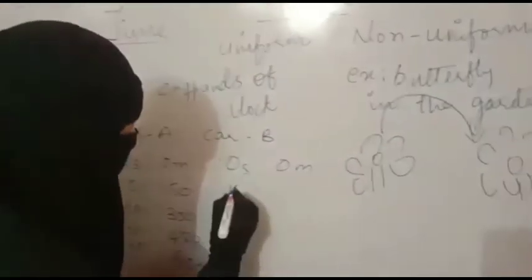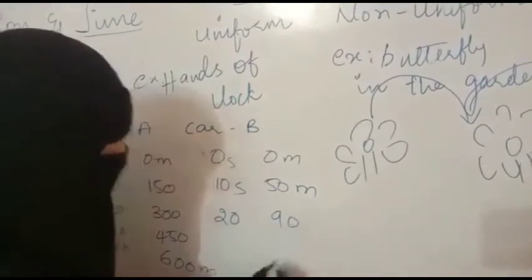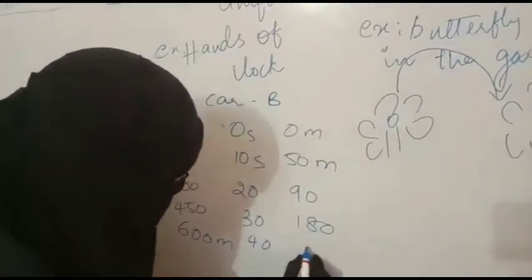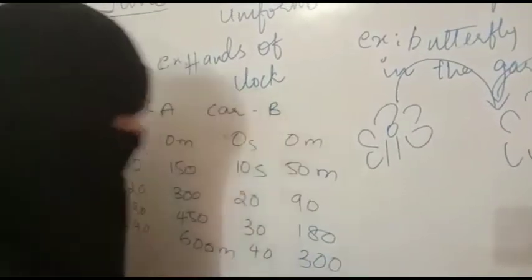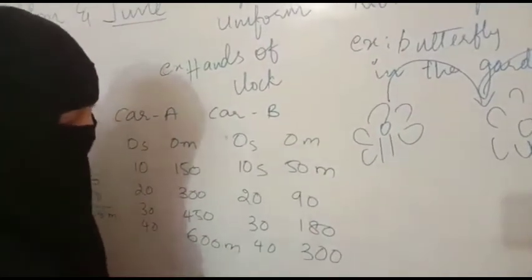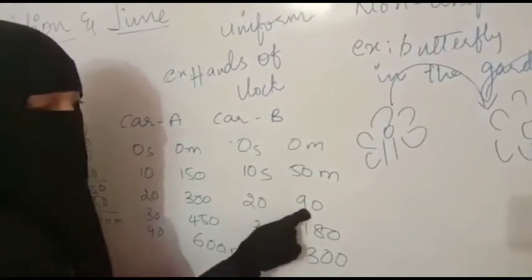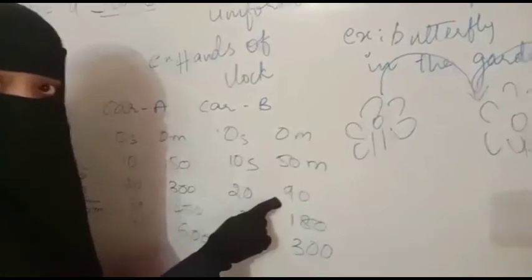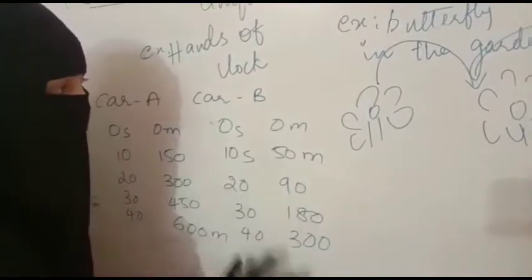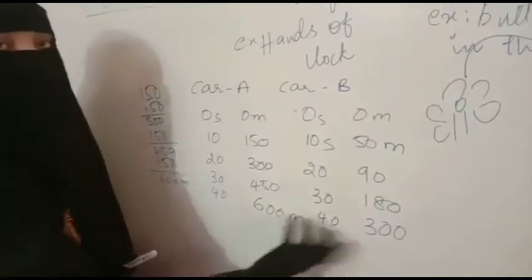Now car B. For the first 10 seconds it has covered 50 meters. For the second 10 seconds it has covered 90 meters. For the third 10 seconds it has covered 180 meters. And for the fourth it has covered 300 meters. That means the time given is the same, but the distance covered is completely different. For the first 10 seconds it covered 50 meters, for the second 10 seconds 90, that means 40 meters. Unequal. In this way you can see there are two cars with the same equal intervals of time, but the distance covered by them is completely different.